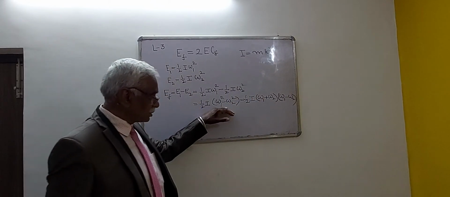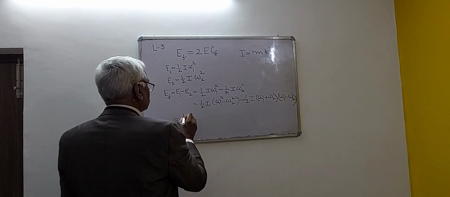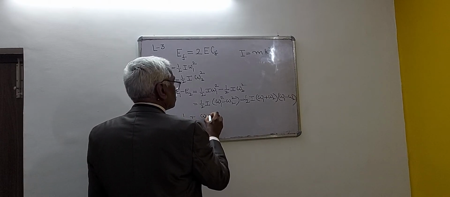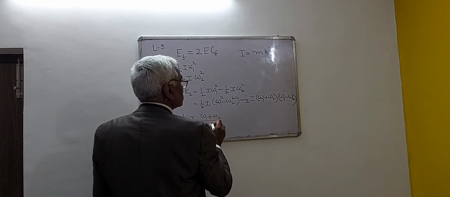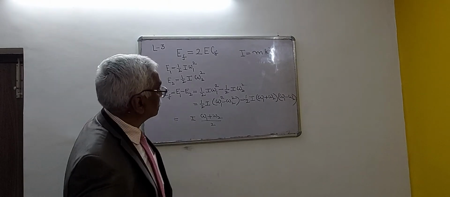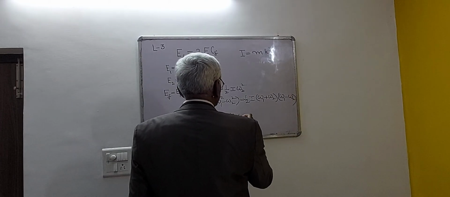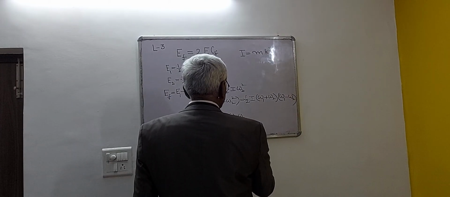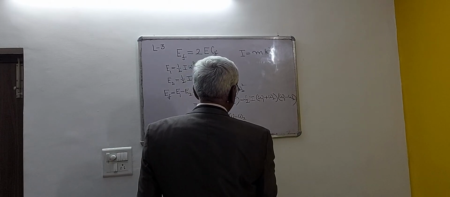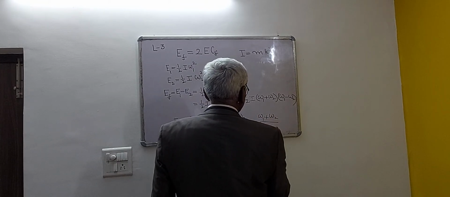The factorization of this term can be like this. Or it can be further written as 1 by 2 I omega 1 plus omega 2, with a 2 written here, into omega 1 minus omega 2 by omega 1 plus omega 2 by 2, into omega 1 plus omega 2 by 2.